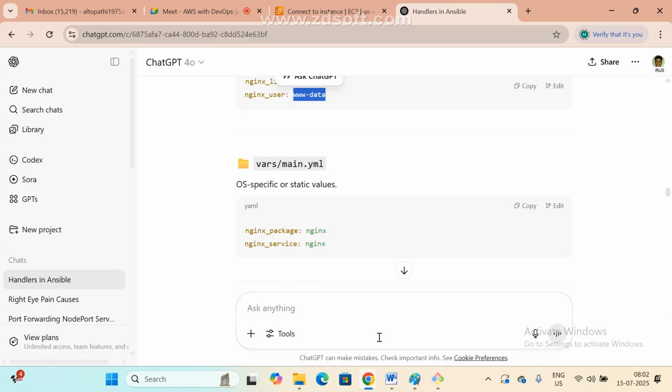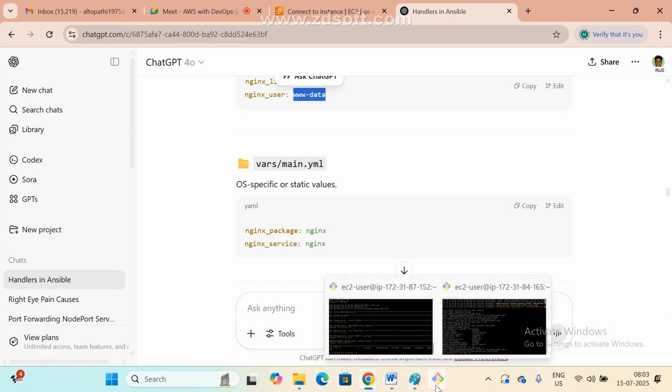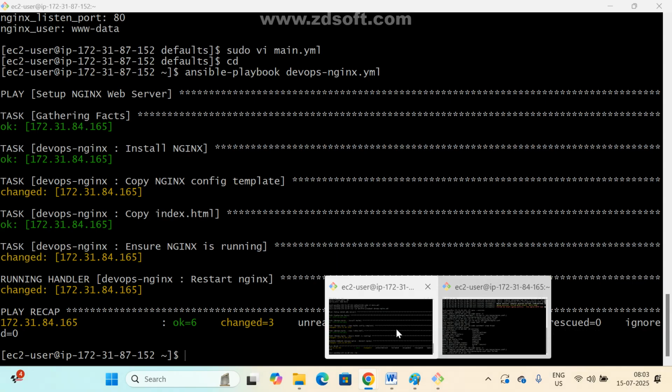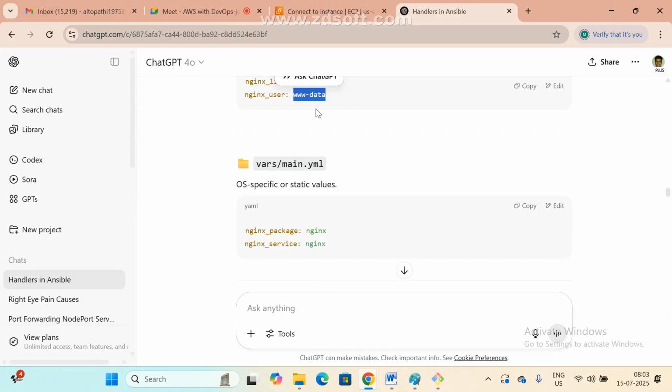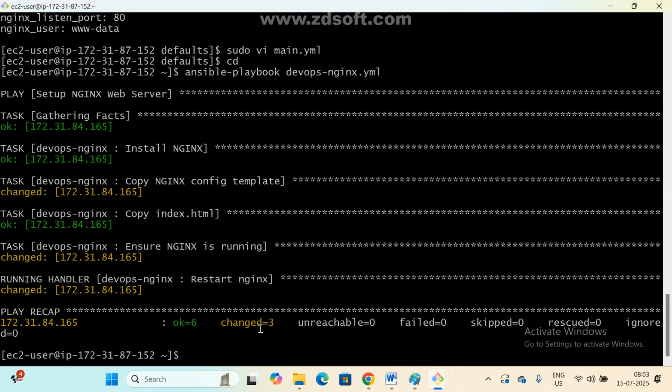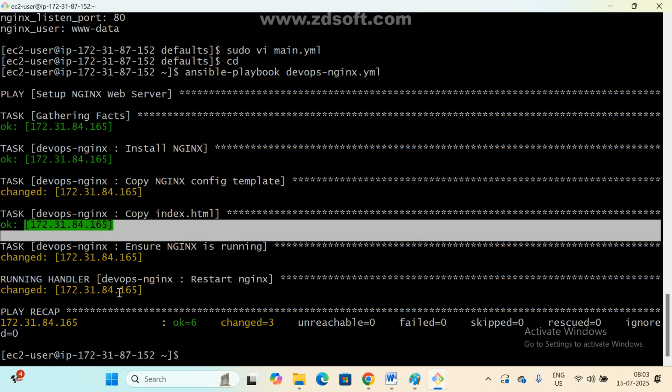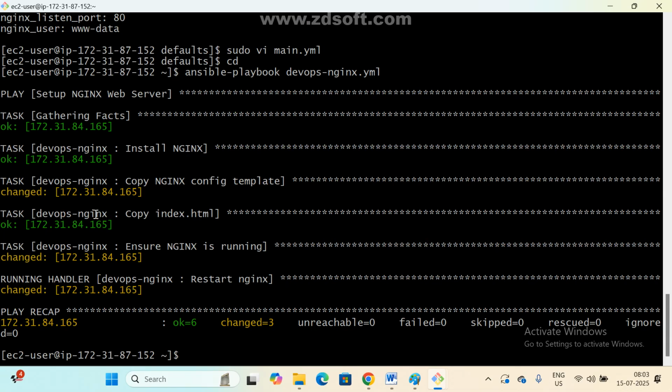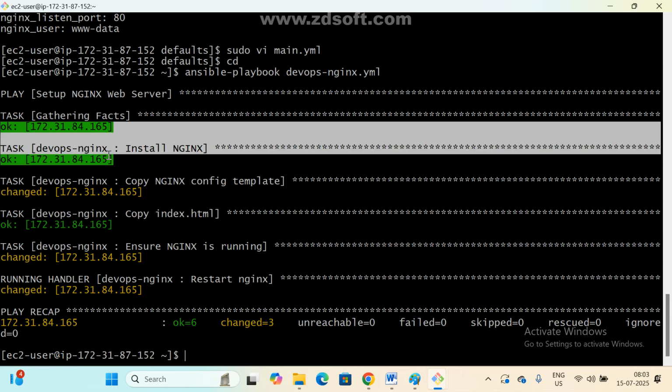So actually to stop the server, we are using the service name, right? So it is mismatching. So now I changed it to the same nginx. Okay. Now see here, everything is working, done. There are no failures. So these all are okay. These all are changed. What is the meaning? You know, right? Already these steps. Yes, sir.